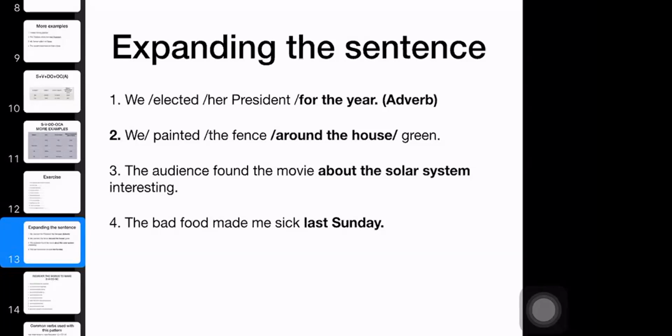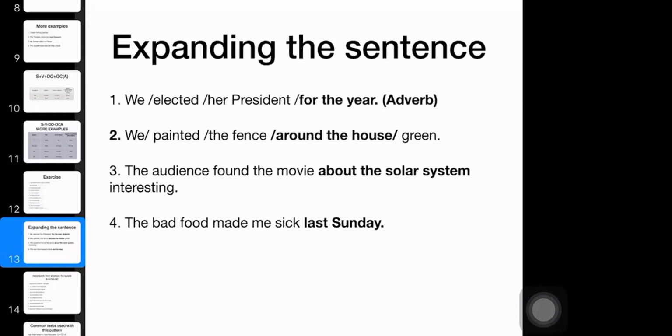This is an adverb phrase. An adverb phrase tells how it's done, when it's done, where it's done, how frequently it's done. Then you get long sentences.